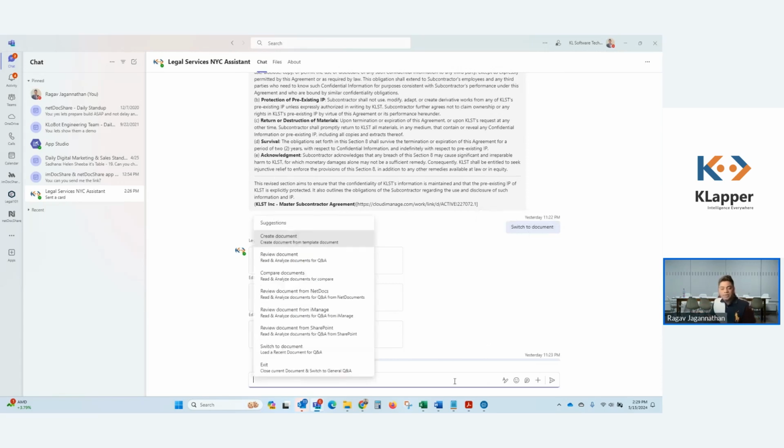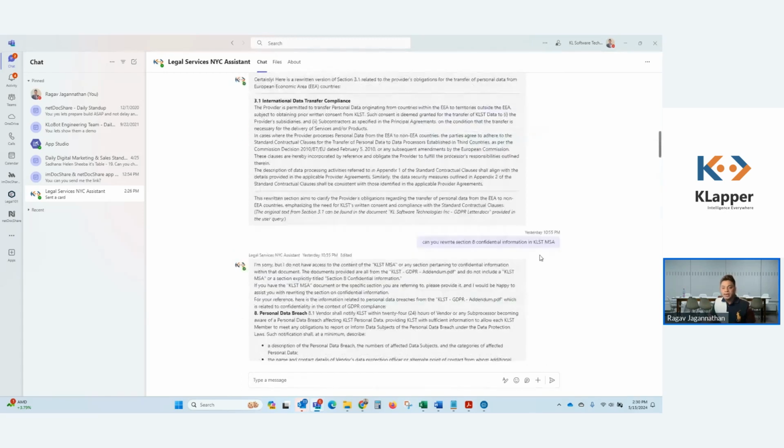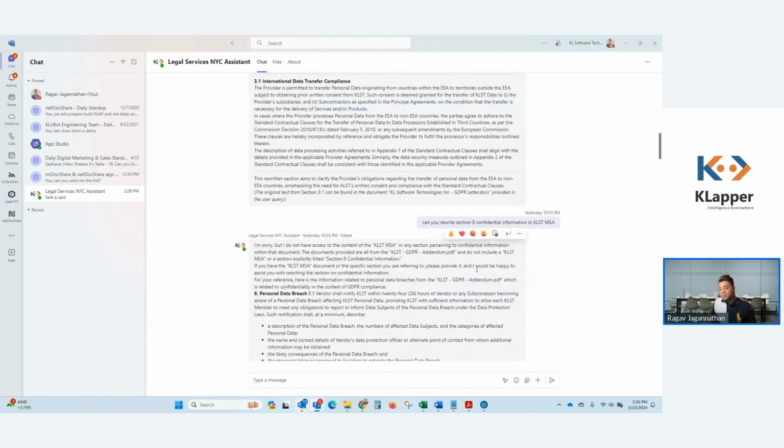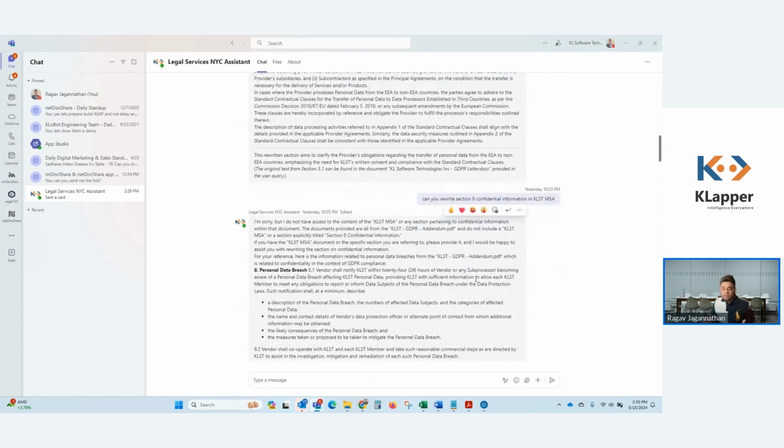Beyond that, I'm short on time, but there are many other examples here of creating documents. Clapper can create documents on your behalf in NetDocuments that I manage, populated with predefined content. It can compare documents, meaning you can upload one or more documents with a baseline document to compare against, and Clapper can come back and summarize what the changes are. It can even edit those documents based on best practices. And right at the top here, I also showed you how you can rewrite sections based on Clapper's intelligence, using the power of generative AI, from either your law firm's playbook or the internet.